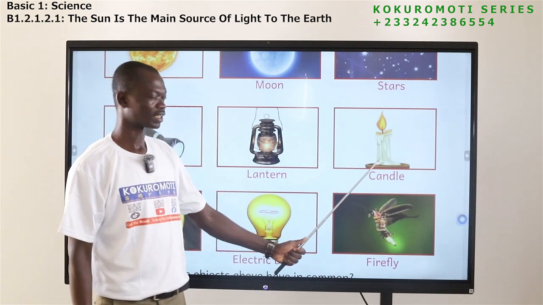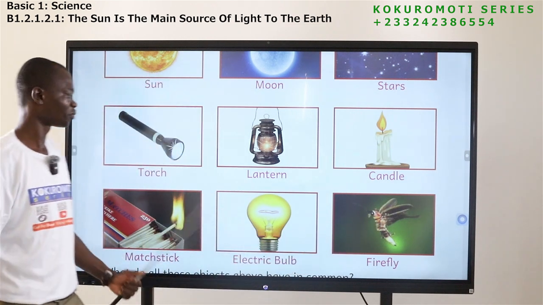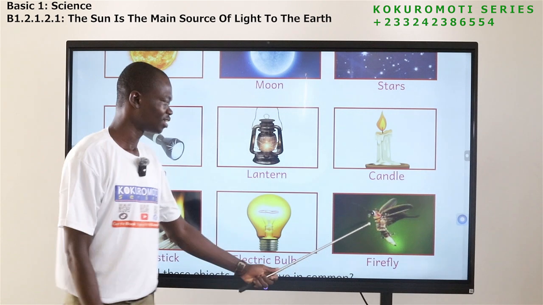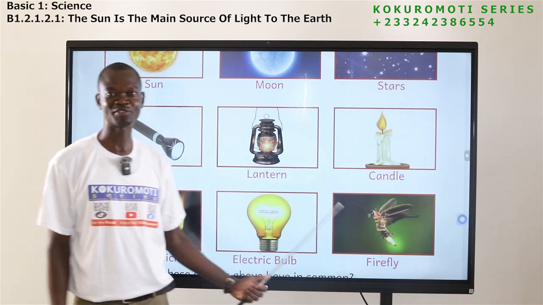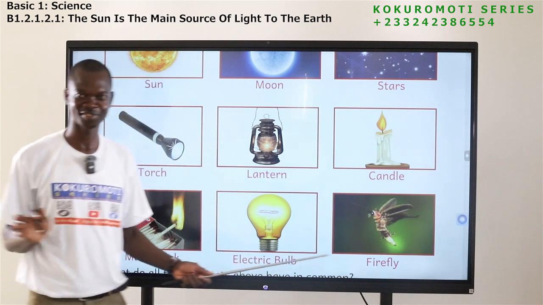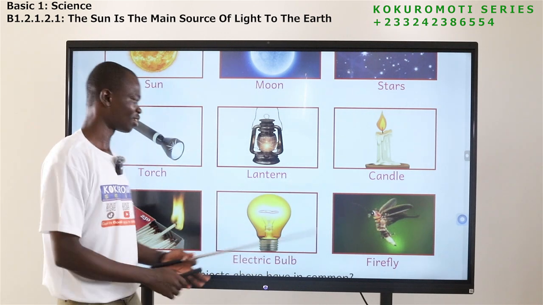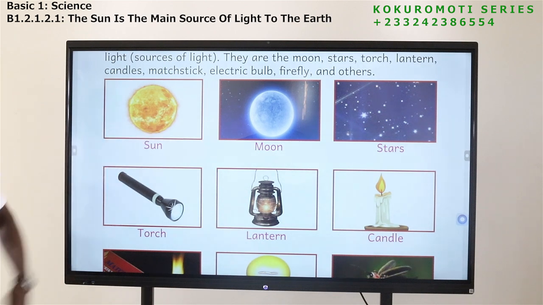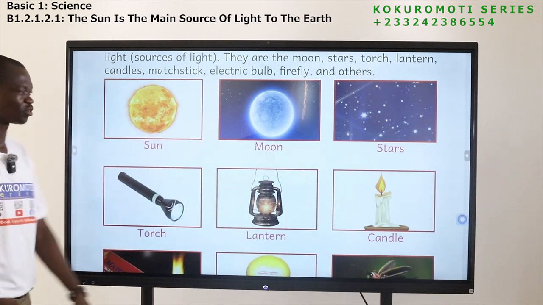Then we have this one, candle. I've also used candle before. Matches, I've used some. Bulb, I've used some. This animal, I've been seeing them, but I have not used their light before. I've seen them most times. So now, you tell me which of these have you used before?